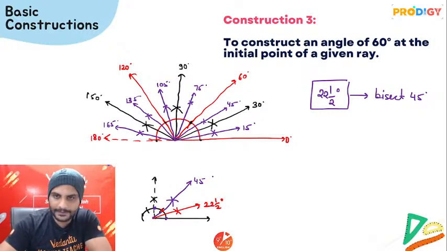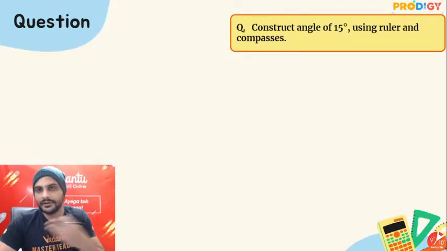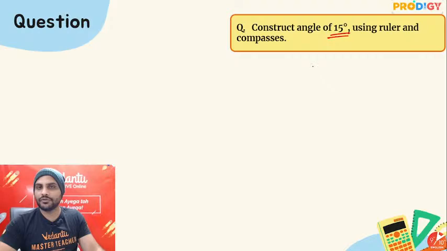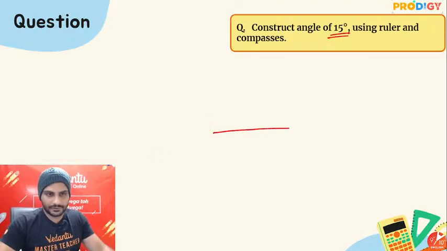Okay children, let's go. So this way you can draw different angles. For example, 15 degree I have told you, make 30 degree and bisect 30 degree. What you'll do first? First we'll get 60. Okay? First we will say, let us get 60.